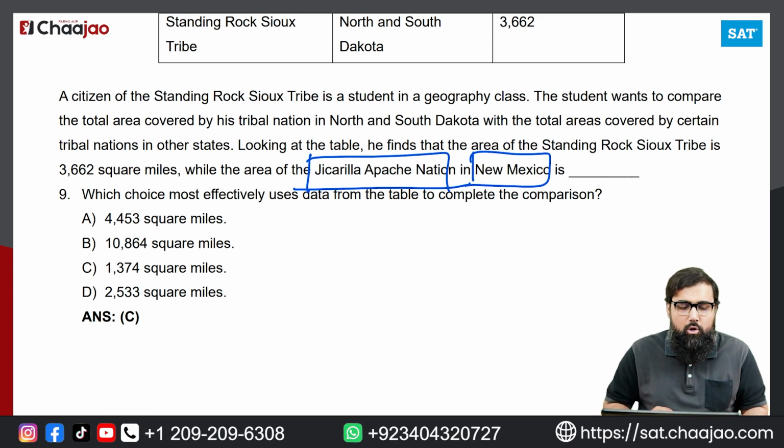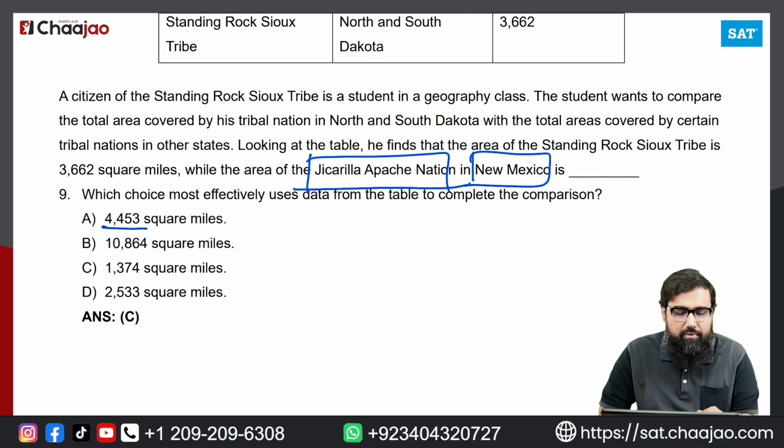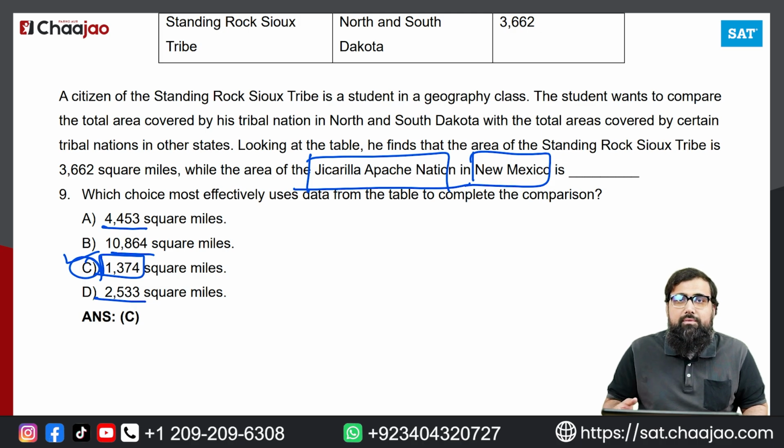So if you look at the options, it is not 4453, it is not 10864, it is not 2533, it is 1374 square miles. That is why the best answer over here will be C, because it is in line with the passage and it is in line with the graph as well. So both of them are in line. That is why this will be the best answer over here.